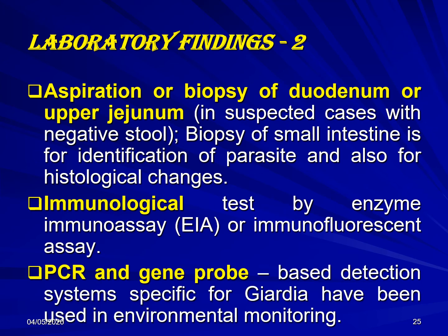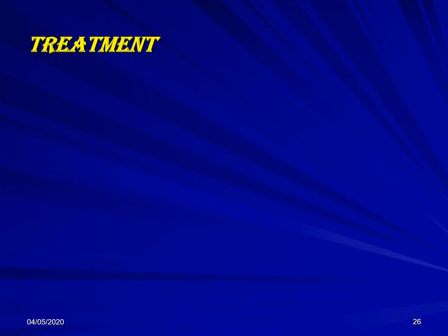Also, PCR and genome-based detection systems specific for giardia have been used in environmental monitoring. So these are the methods for how to diagnose the giardia.